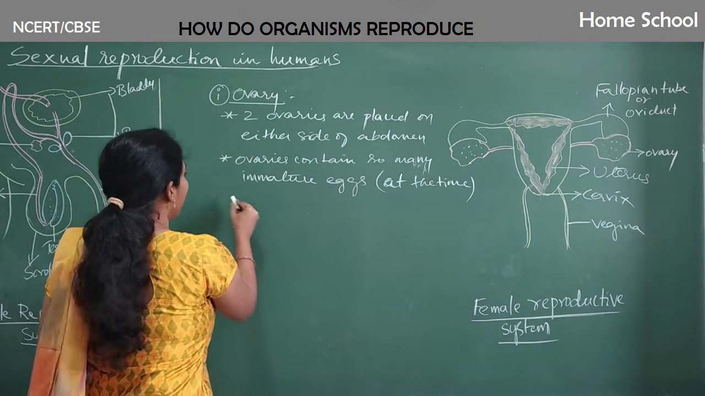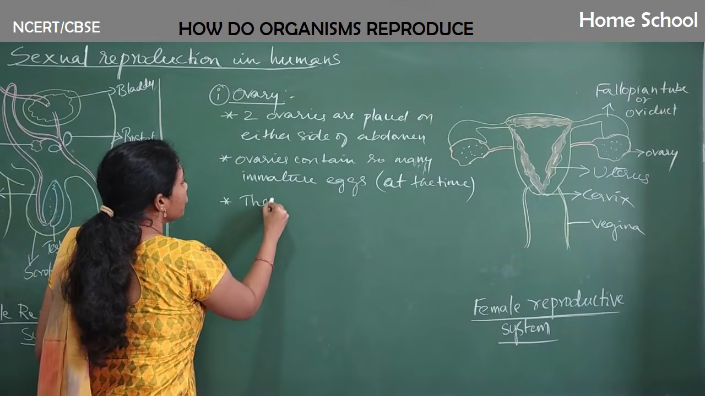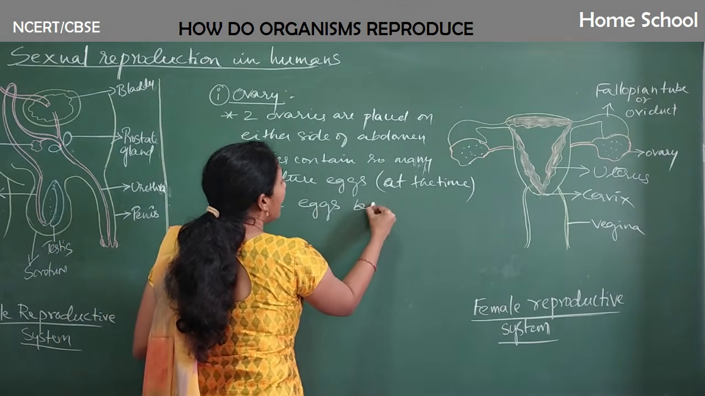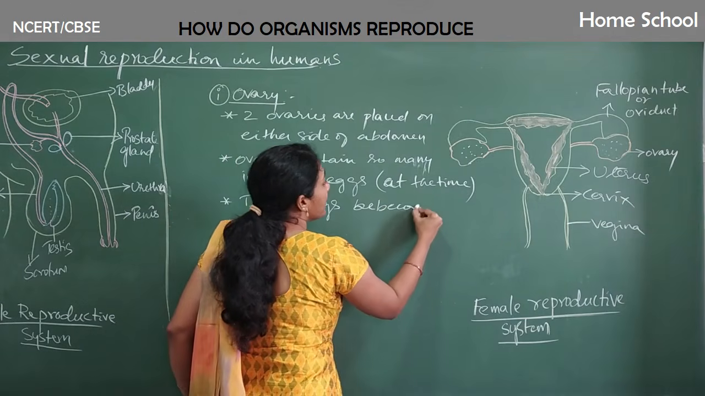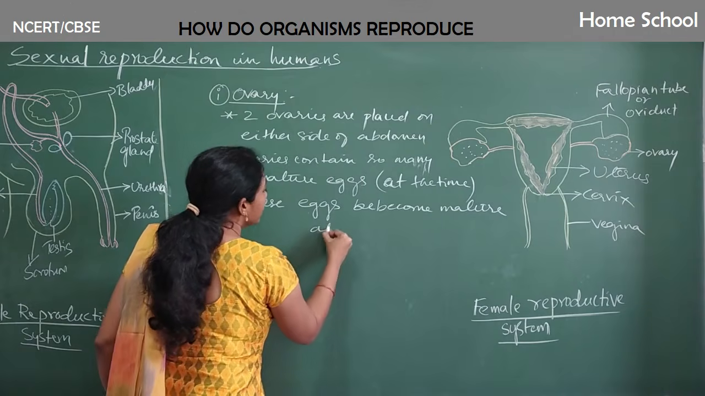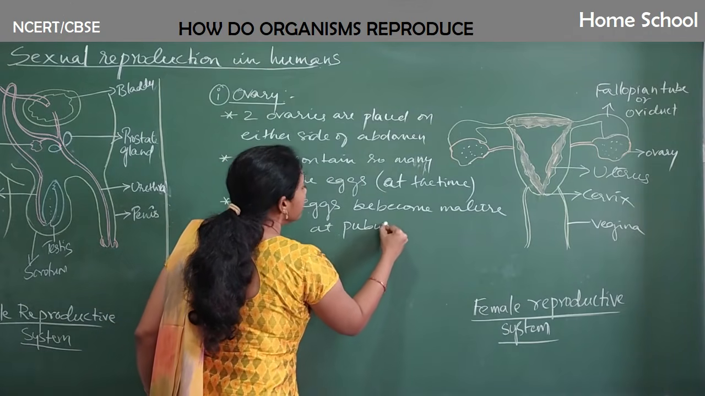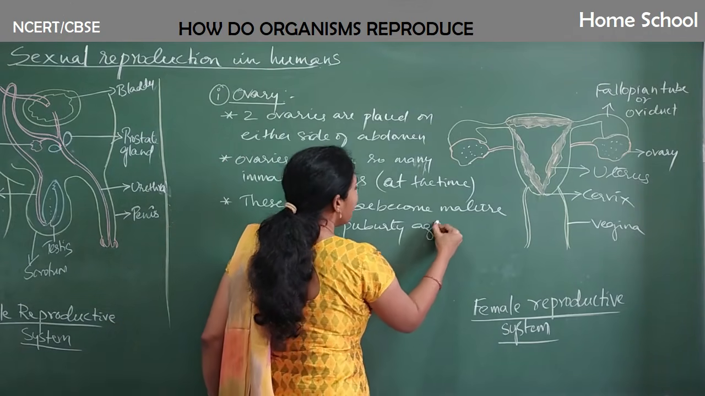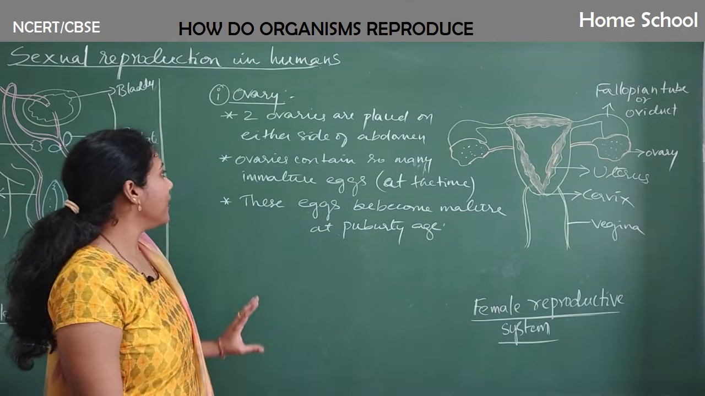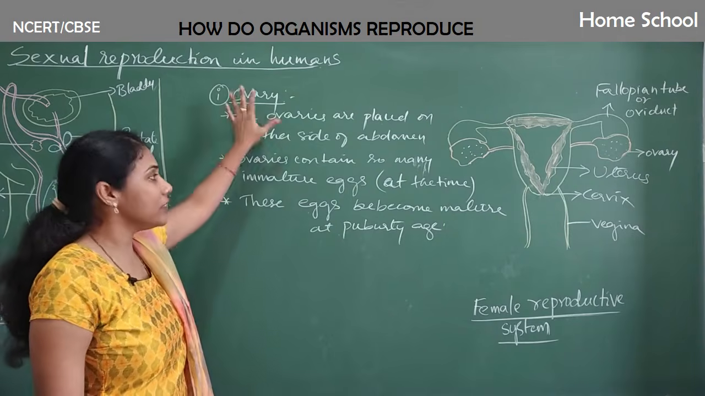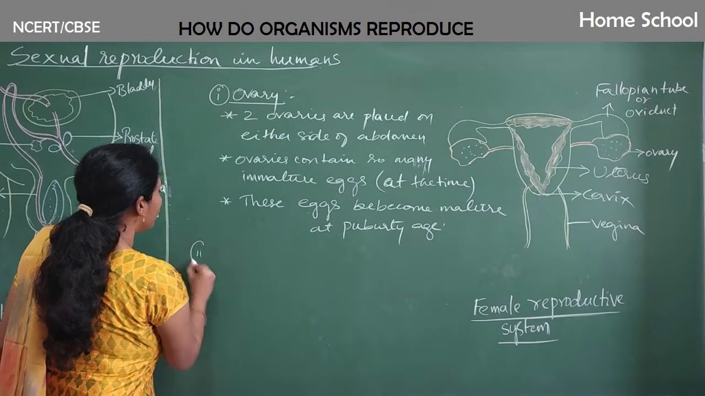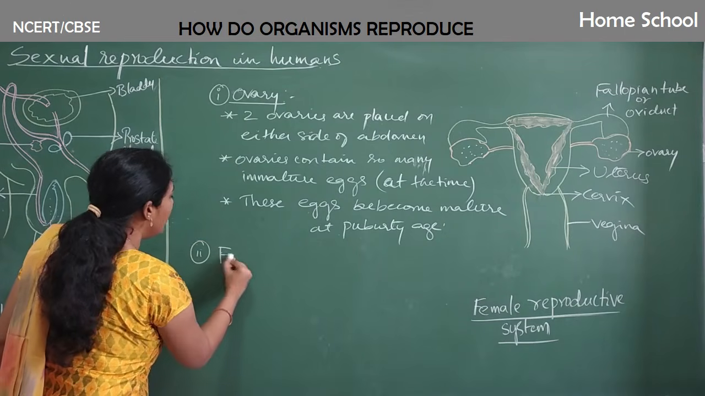Remember, these immature eggs become mature at puberty age. Clear, everybody? Fine. And this is all about the ovary. The next part that we are going to learn about is the fallopian tube.